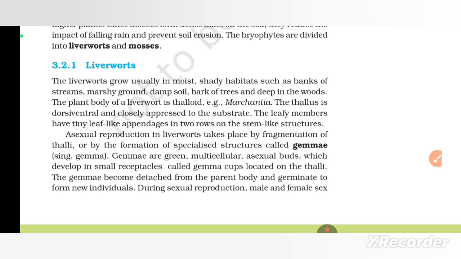Asexual reproduction in liverworts takes place by fragmentation of thalli or by the formation of specialized structures called gemmae. Gemmae are green, multicellular, asexual buds which develop in small receptacles called gemma cups located on the thalli. The gemmae become detached from the parent body and germinate to form new individuals.